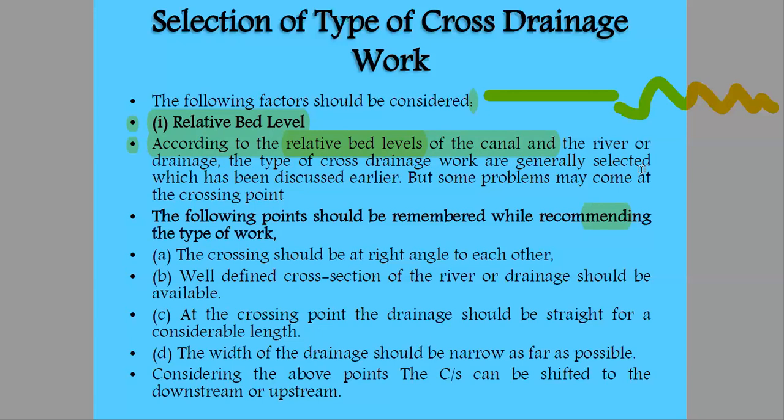The width of the drainage should be narrow as far as possible, and the natural drainage should have the least width. Why we require the least width is that for construction works, if the width is higher, then we'll have extra cost. Okay, to avoid that extra cost, we want the natural drainage width to be low.